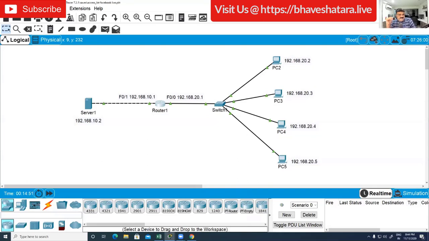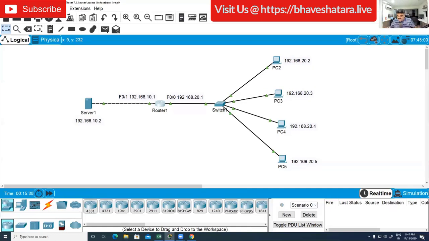Now, if you understand my statement properly, if I'm saying that I want to allow HTTP only, it means indirectly that I don't want any traffic except this HTTP. So actually I want to deny each and every other traffic. I just want HTTP as the allowed traffic, right? So this is how it works. And tell me, any idea? I have to create an extended access list for sure.